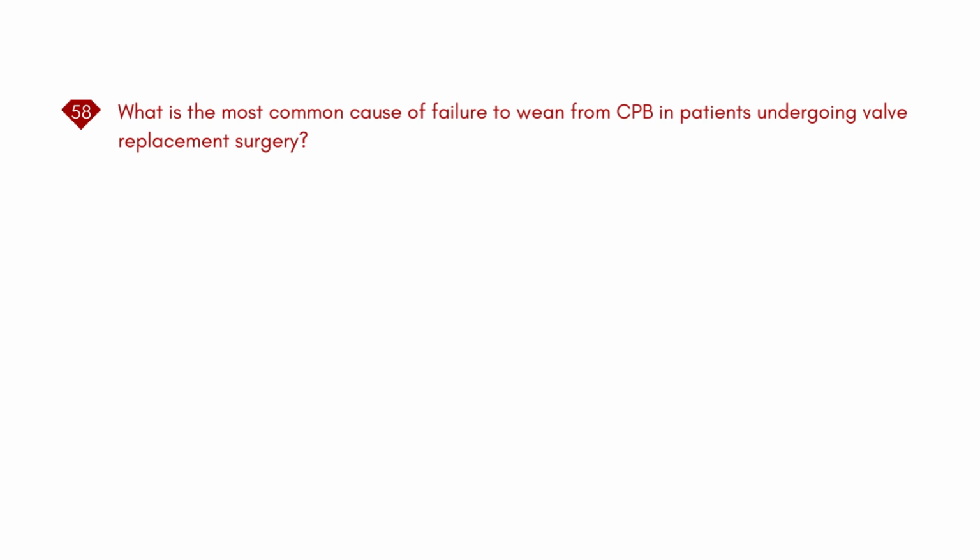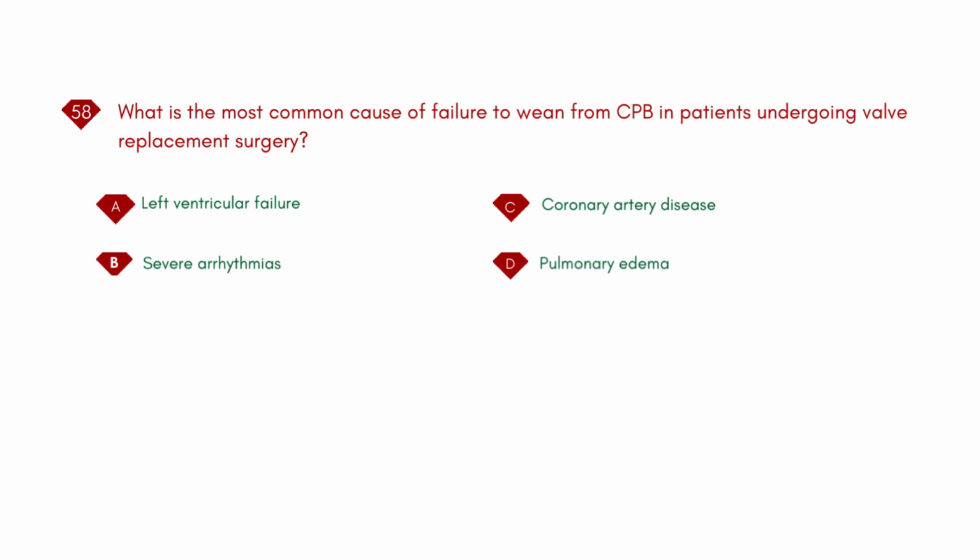What is the most common cause of failure to wean from CPB in patients undergoing valve replacement surgery? A. Left ventricular failure. B. Severe arrhythmias. C. Coronary artery disease. D. Pulmonary edema. Answer: A. Left ventricular failure.